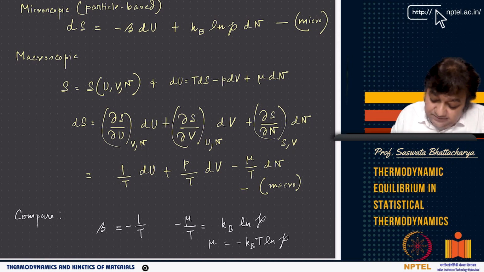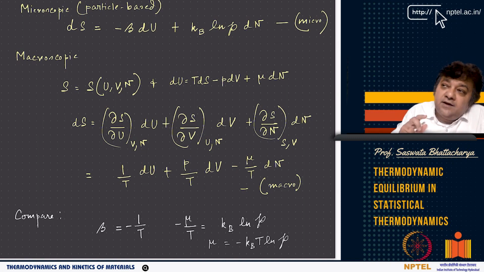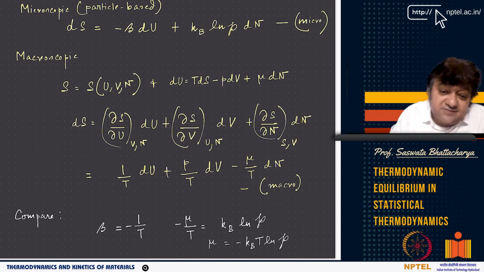Instead of an ensemble averaged energy, which I'll come to later, I am giving you this idea, but these definitions are all equivalent, as you will see.